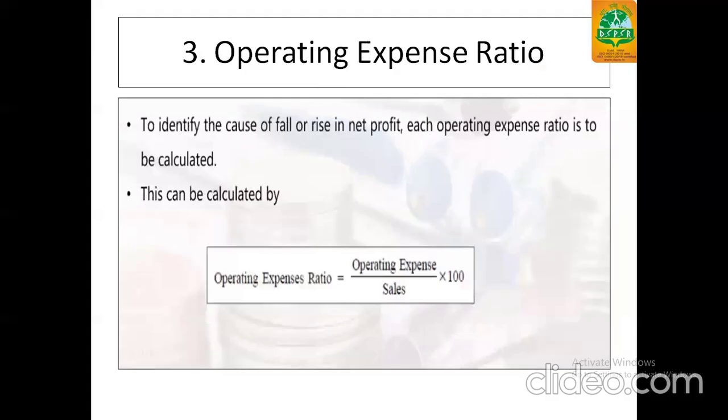Third is operating expense ratio. To identify the cause of fall or rise in net profit, each operating expense ratio is to be calculated. Now, the formula says operating expenses divided by sale into 100.